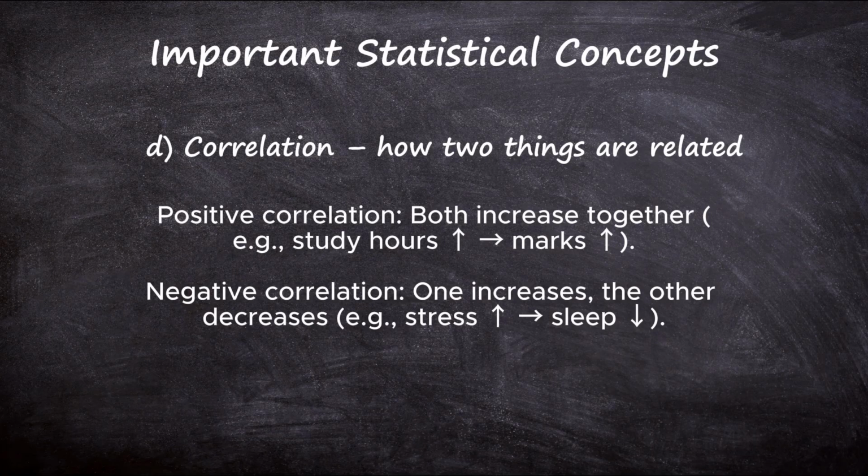In positive correlation, two things either increase together or decrease together. For example, if you study more hours, you will get more marks, and if you study fewer hours, you will get fewer marks. Negative correlation is when one increases and the other decreases. For example, the more stress we have, the less we sleep.